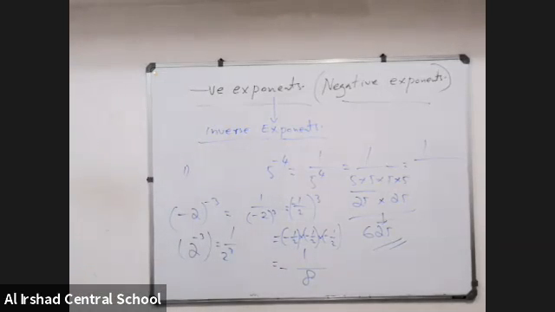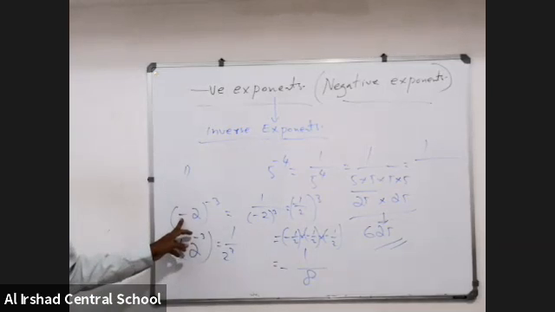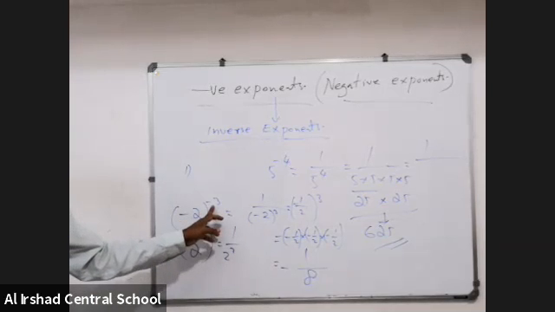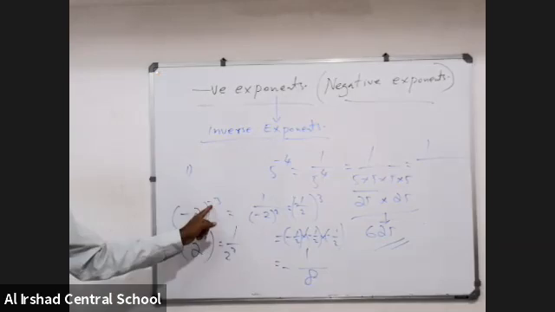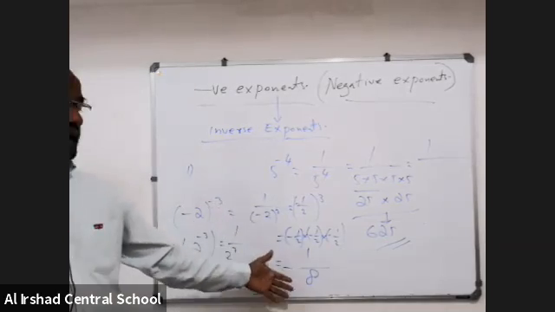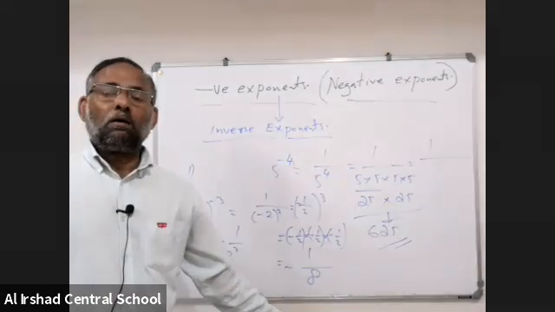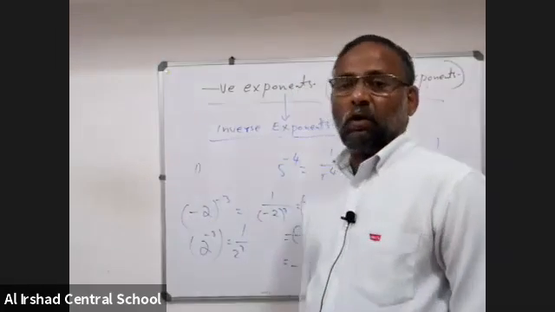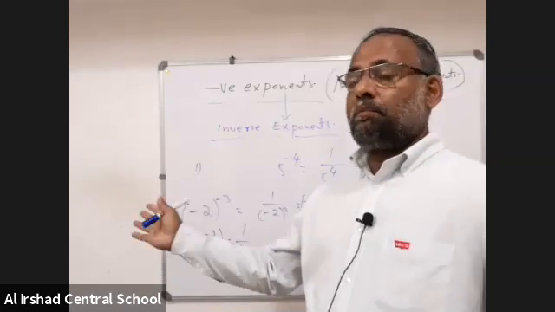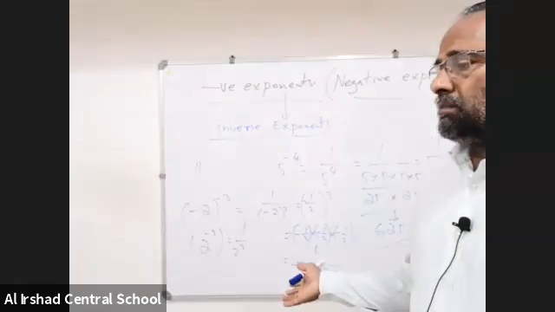Be careful, this minus is different and this minus is different. This one is stronger: because of this minus, the inverse, you went down to the denominator. But this minus is familiar for you: minus into minus is plus, plus into minus is minus.